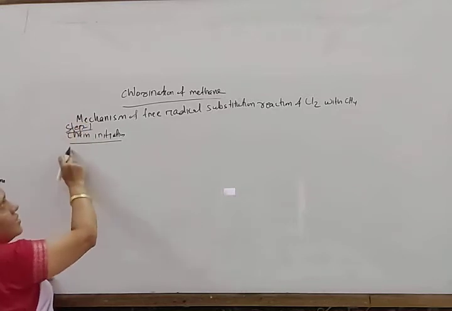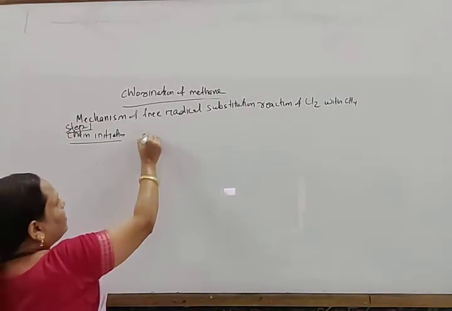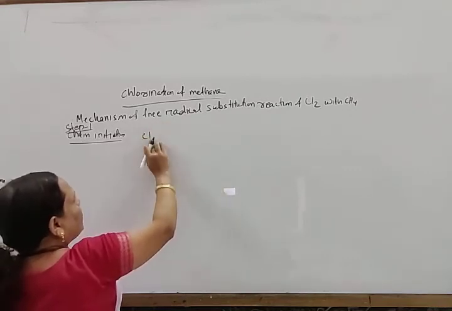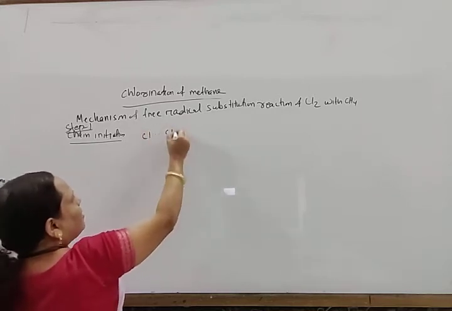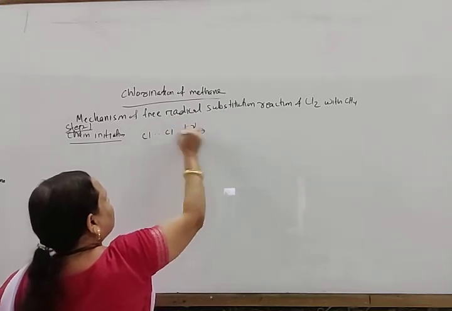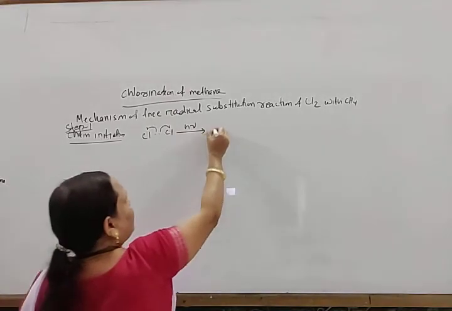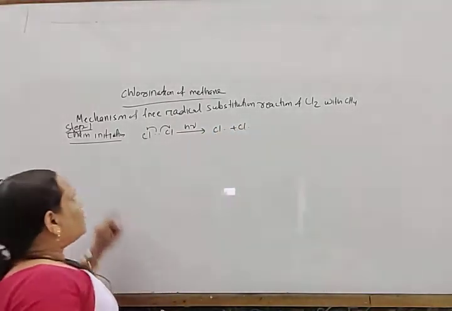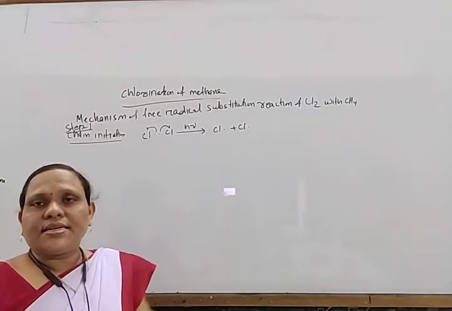In chain initiation, what happens? Chlorine, you can write it like this, has a shared pair of electrons between the two atoms. When sunlight is present, it gives rise to chlorine free radicals, Cl dot plus Cl dot. This is called the chain initiation step.